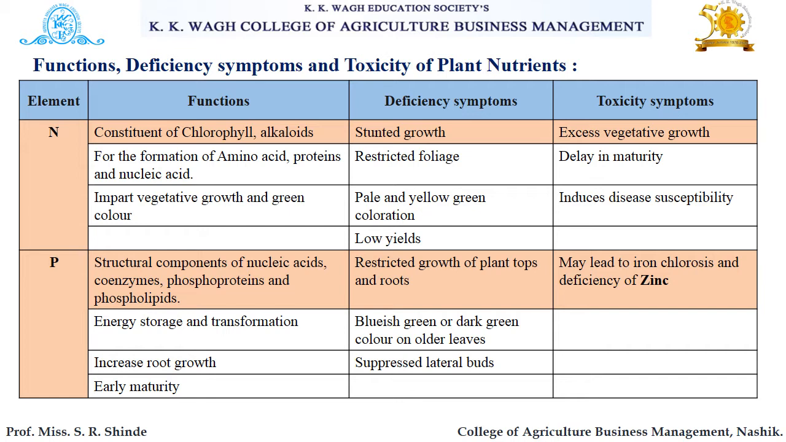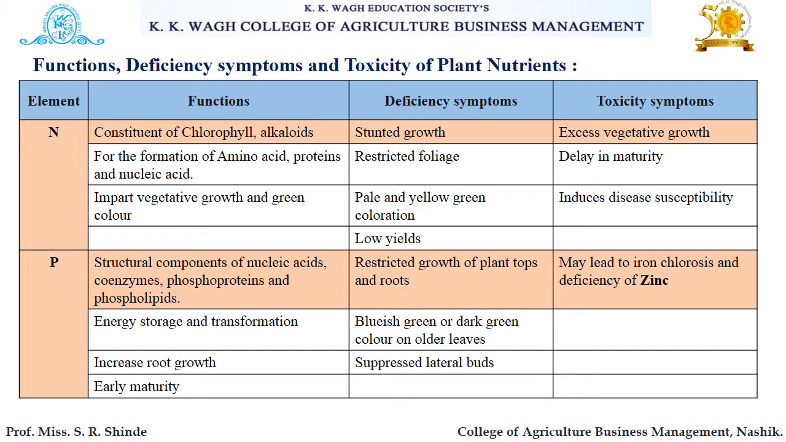So functions of nitrogen are: it is the constituent of chlorophyll and also alkaloids. And for the formation of amino acids, proteins and nucleic acids, there is a beneficial role of nitrogen. And it imparts vegetative growth and green coloration to the plants. Now, which are the deficiency symptoms of nitrogen? Under deficiency of nitrogen, stunted growth may be observed, then restricted foliage and pale and yellow-green coloration is also observed, and due to that low yields may be observed.